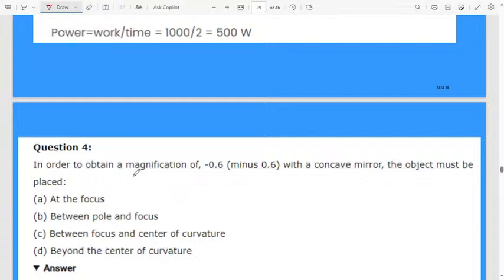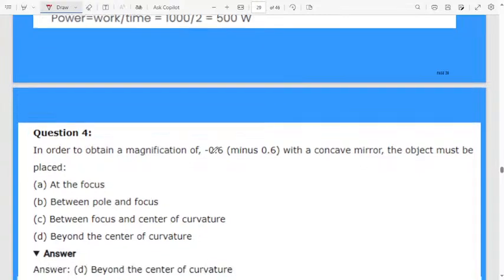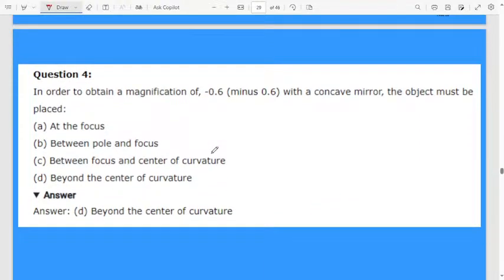In order to obtain a magnification of minus 0.6 with a concave mirror, the object must be placed at the focus? The correct answer is beyond the center of curvature. This is also a little advanced question.